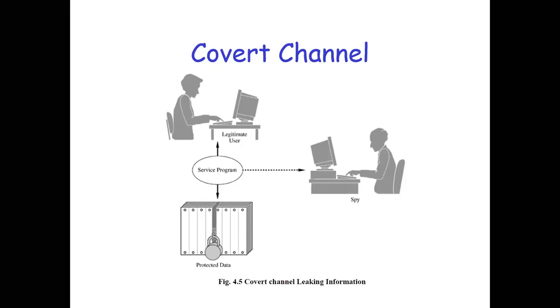As you can see, the figure shows a service program, and in the service program you have a Trojan horse. That Trojan horse is trying to copy the information that is going from a legitimate user, who is allowed to access the information, to a spy. A spy is someone who is not allowed to access the information. The user may not know that the Trojan horse is running, and may not know that he is actually leaking the information to a spy. And that is what we call a covert channel.